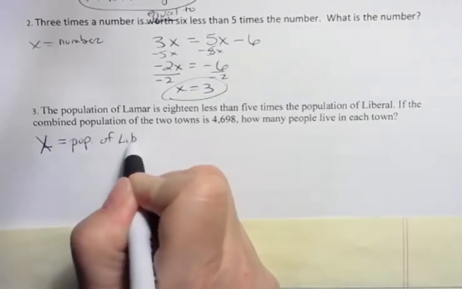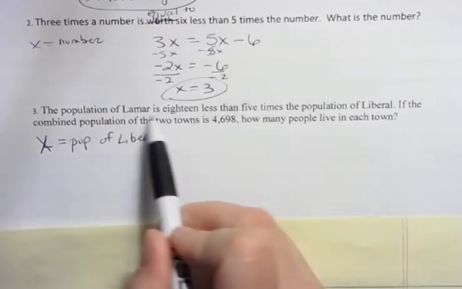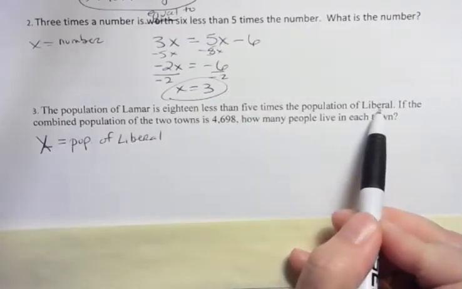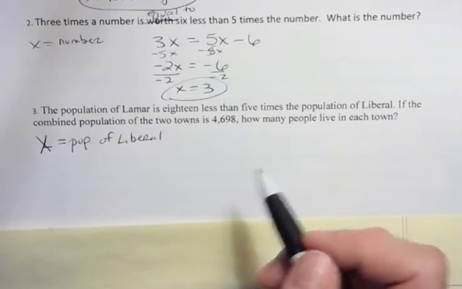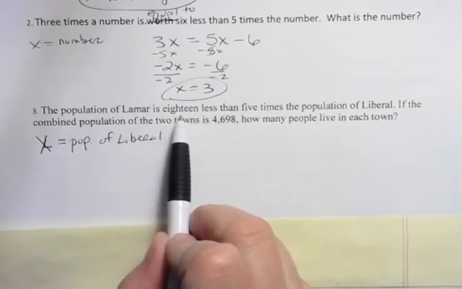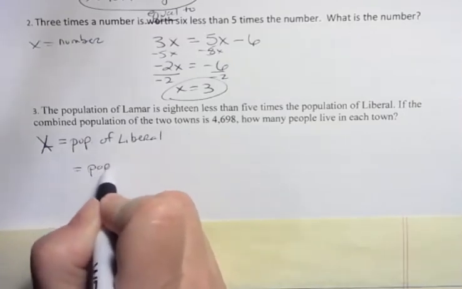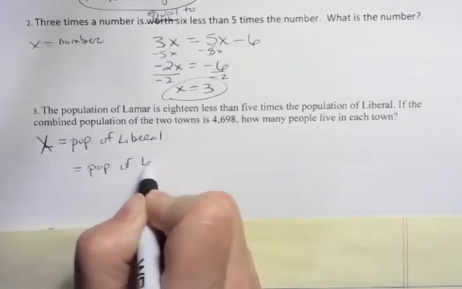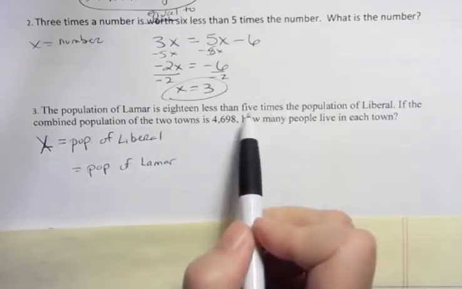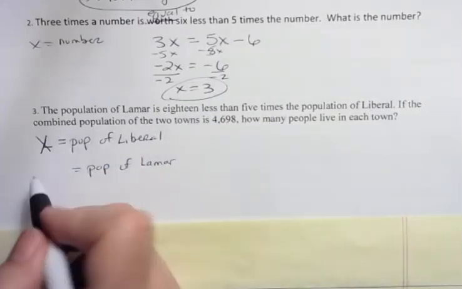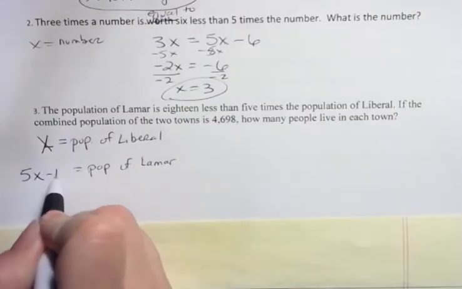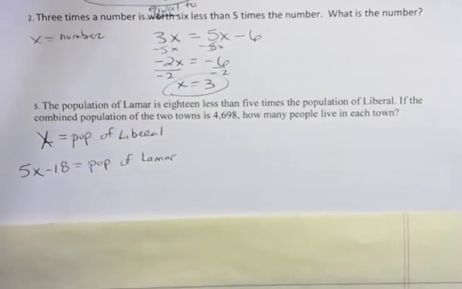Why did I choose Liberal? Well, because Lamar is based on Liberal. So I'm going to use Liberal as my population base. That means Lamar is 18 less than 5 times that. So the population of Lamar is 5 times Liberal, but 18 less. So 5x minus 18. Does that make sense?